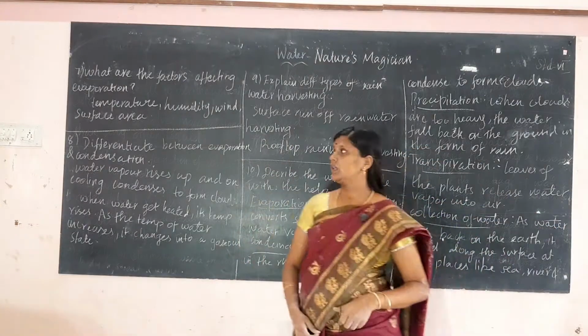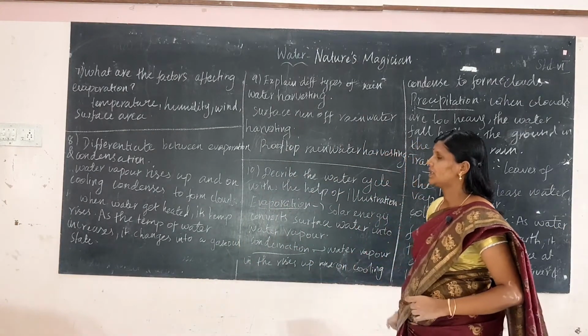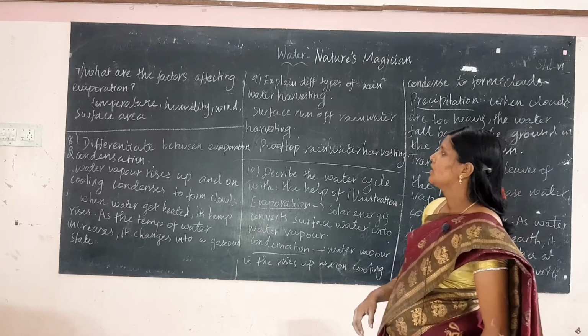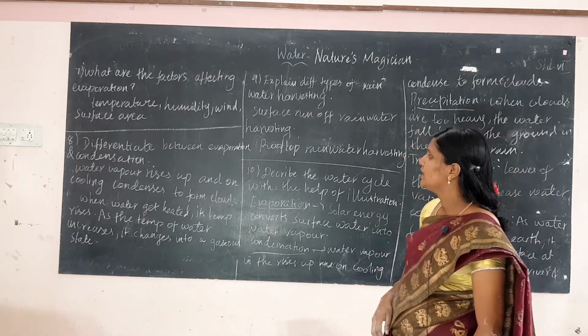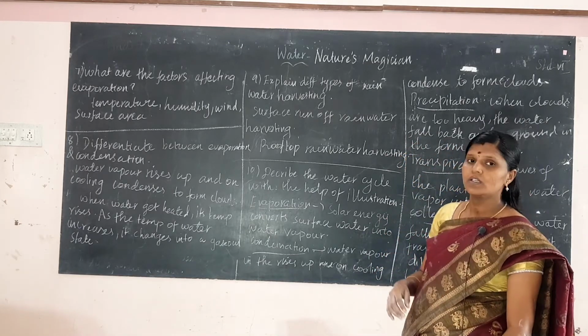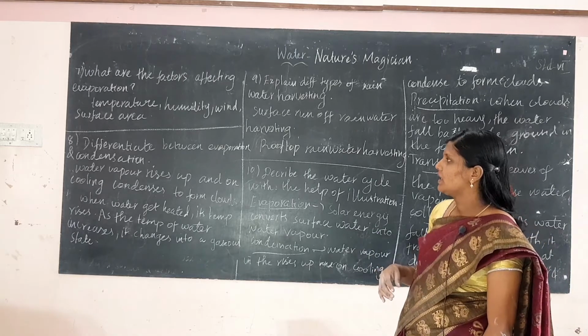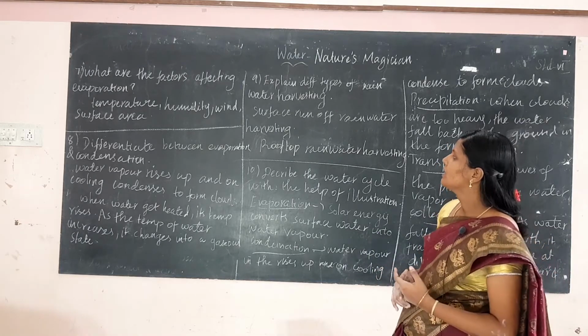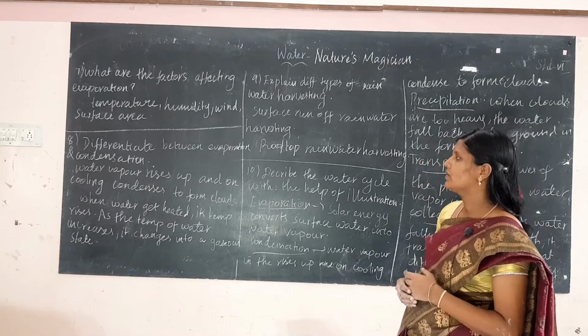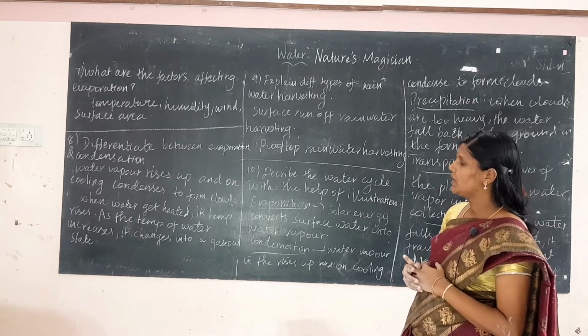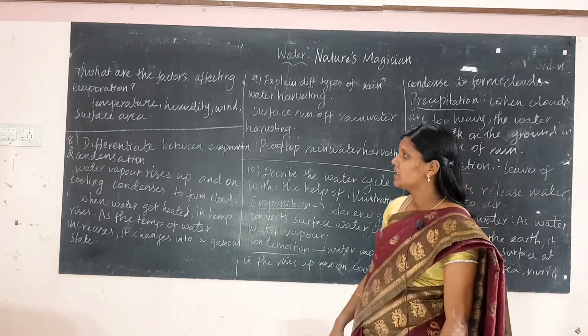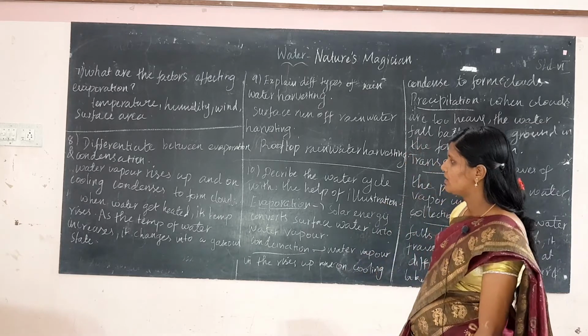Okay. The next question is, what are the factors affecting evaporation? The factors affecting evaporation are temperature, humidity, wind and surface area. Next question, differentiate between evaporation and condensation.